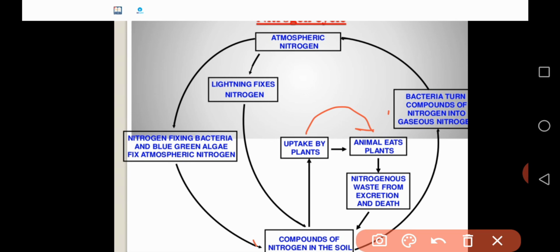These compounds of nitrogen in the soil are again absorbed by plants for getting proteins and other compounds.